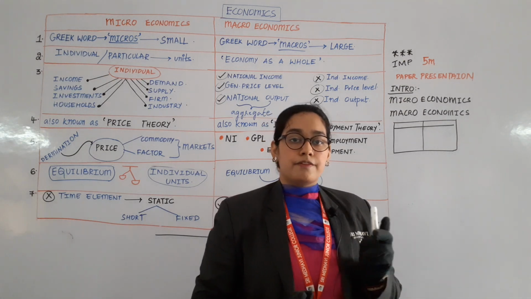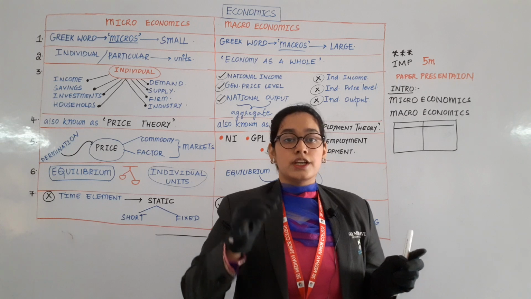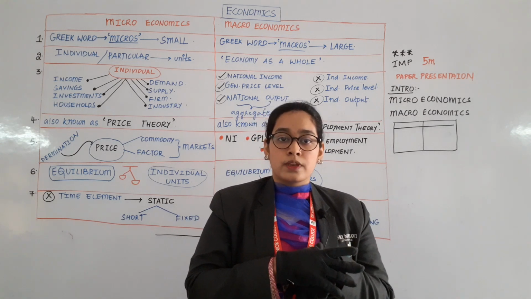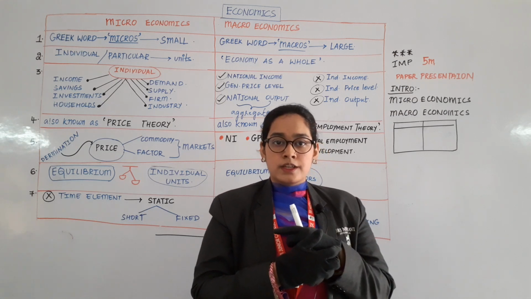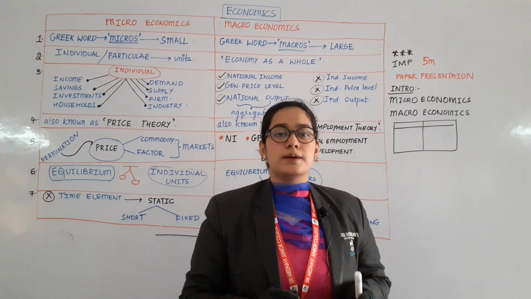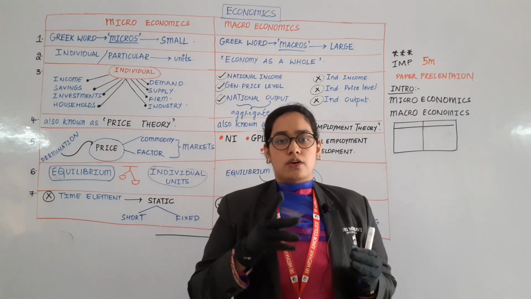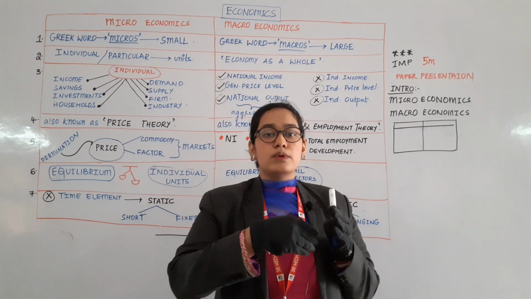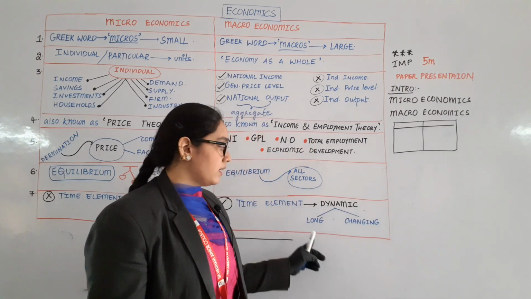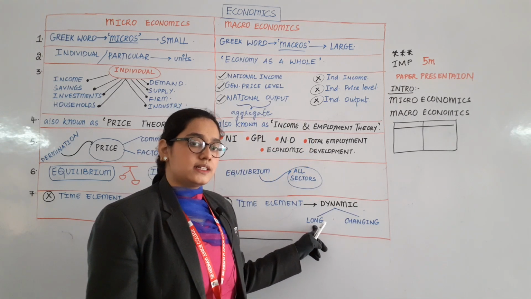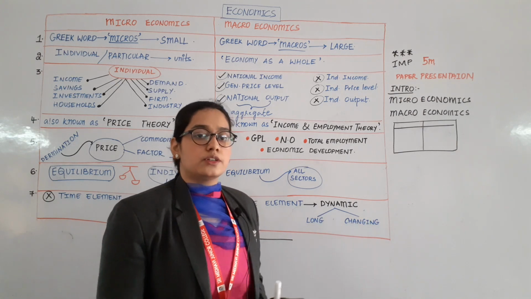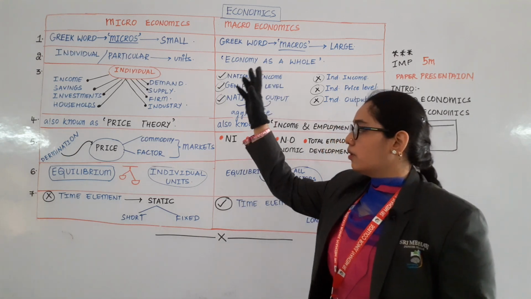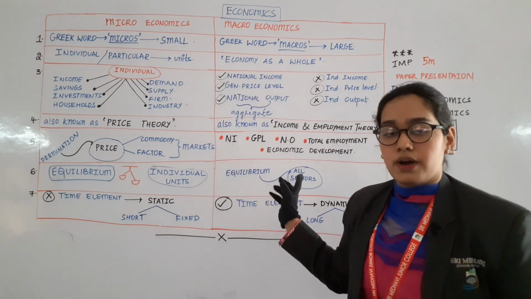Am I right? Whereas the second condition, if you draw it with a permanent tattoo, or you can say a mehendi, it is going for a little longer period, like 1 week or some 7 to 12 days, etc. But the color will be changing. So now can I say that dynamic means it is for a longer period and it keeps on changing. It is for a shorter period but it is fixed. So all 7 points of micro and macro are done.